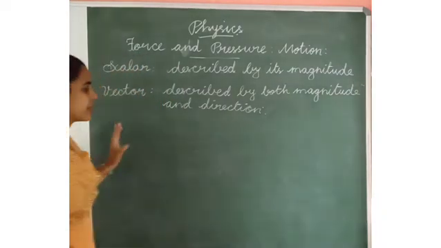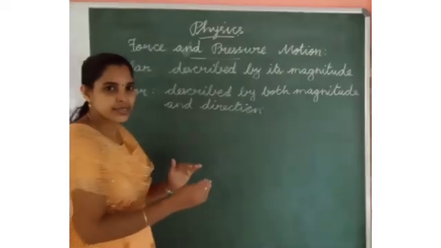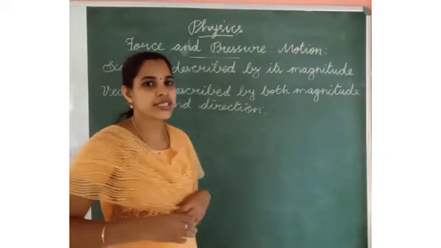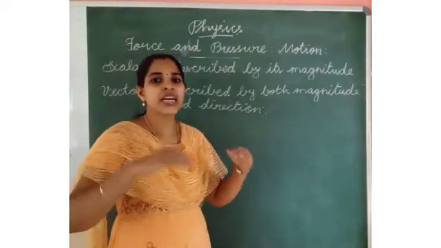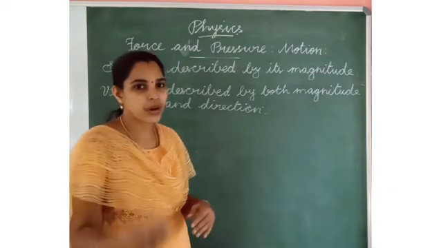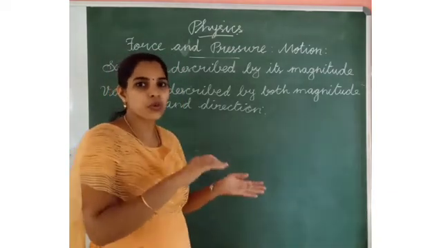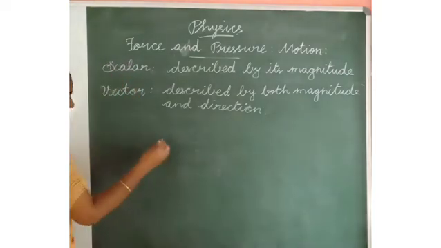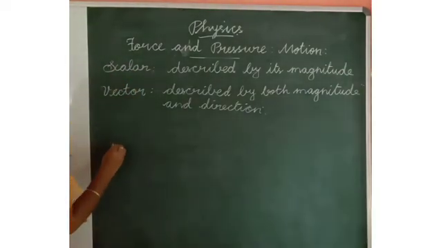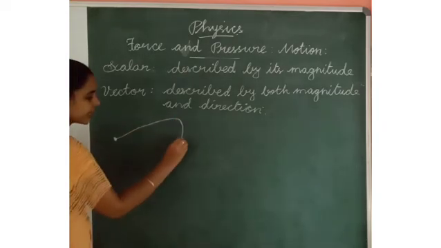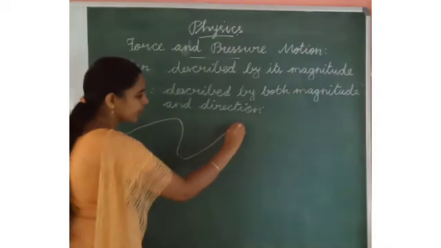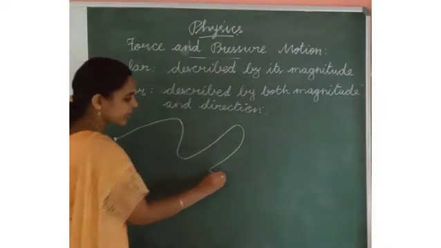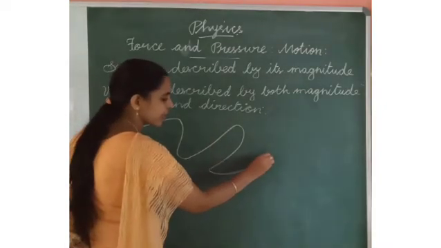And listen, what is the meaning of distance? The total area covered by a body from its position. A vehicle is moving from point A, then moving here, then coming here, moving here, and again coming here and stopping here.